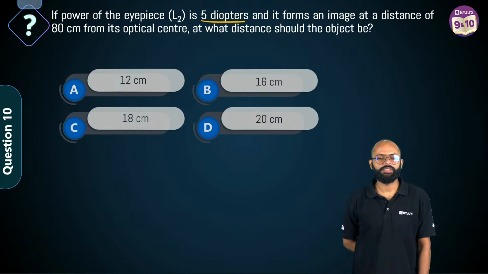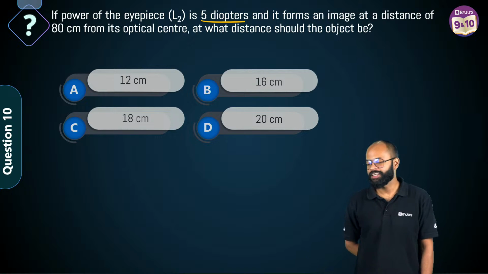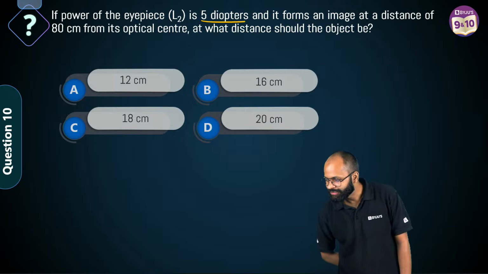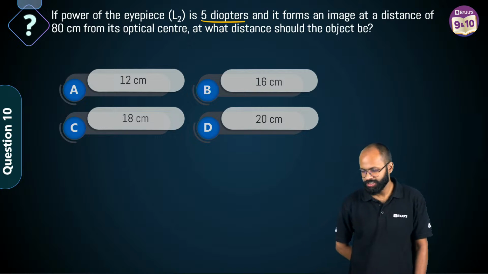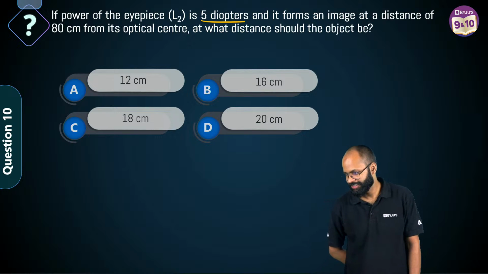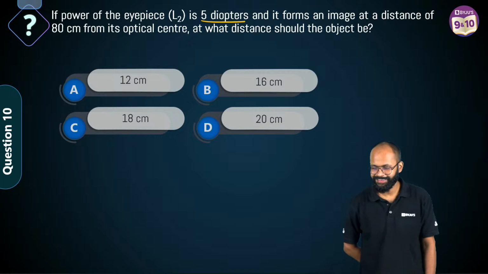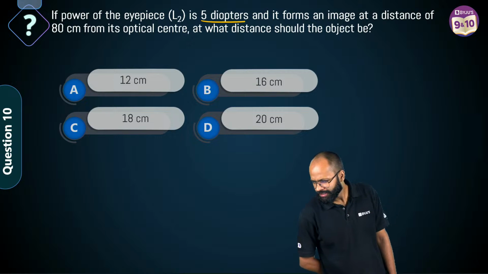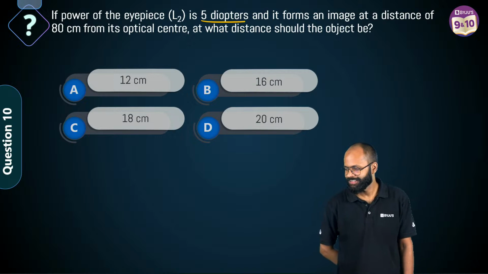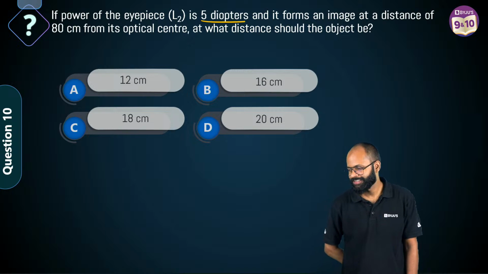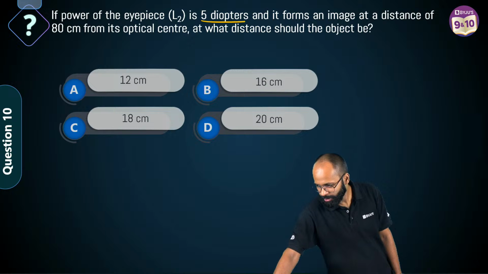Snigdha says A. Siddhant says B. It's a good question. Okay, 3, 2, 1. Let's see what is going on in the poll.